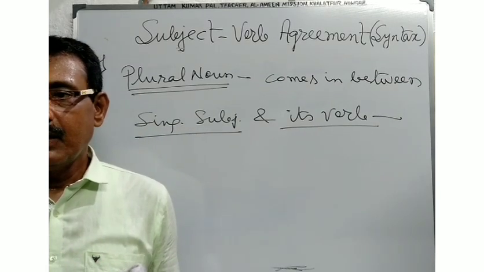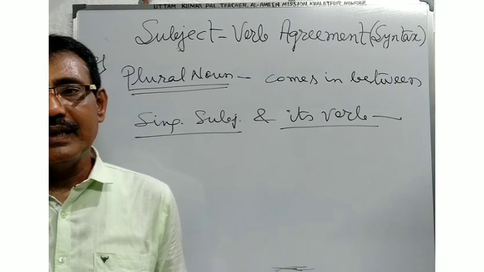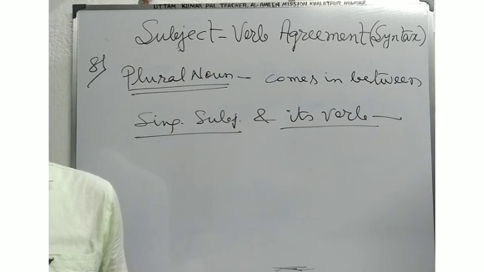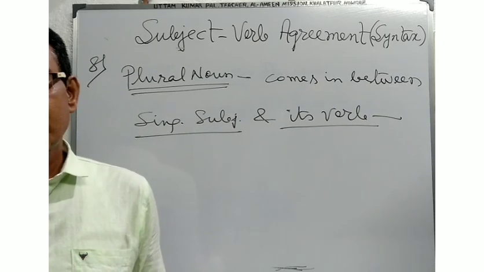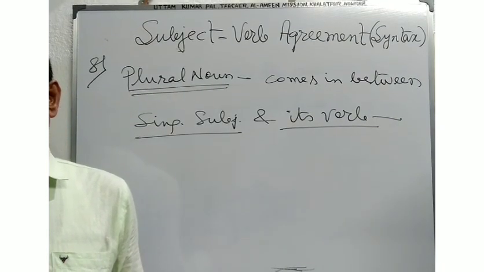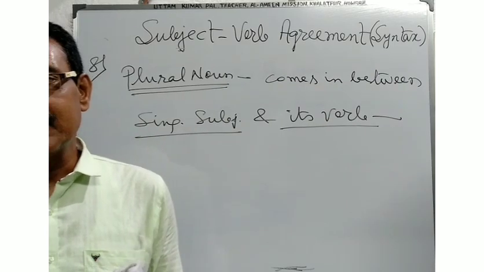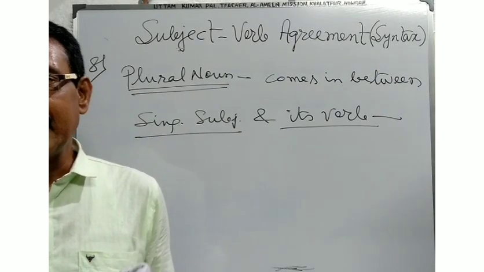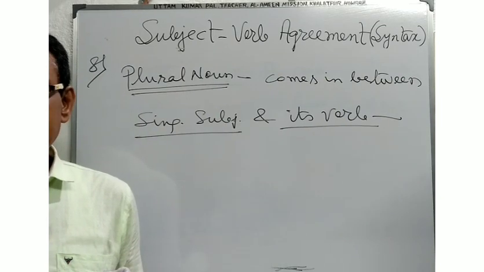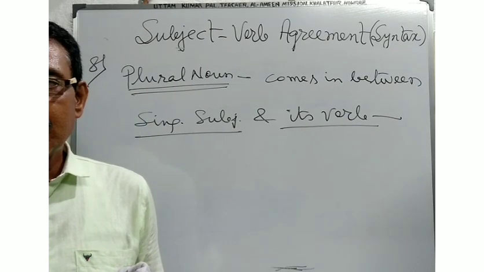Sometimes the verb is often wrongly made to agree with the nearest plural noun instead of with the real subject. It is very interesting to note that the verb will be used according to the real subject, but students often make mistakes by taking the nearest noun as the subject of the verb.